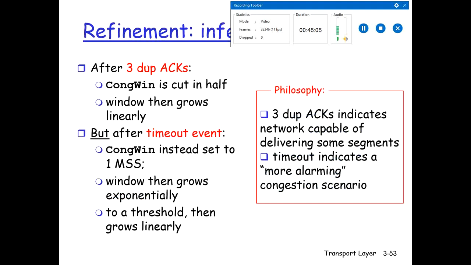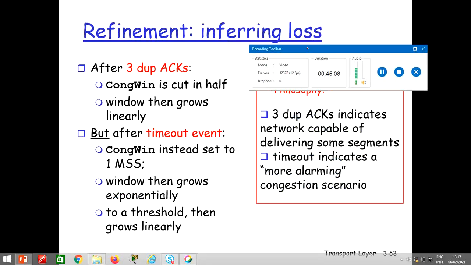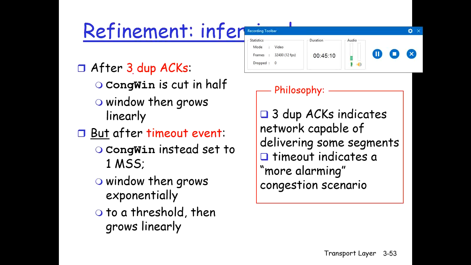Alright, so in this case, if a timeout or loss occurs after 3 duplicate acknowledgements, I am talking about slow start. After 3 duplicate acknowledgements, the congestion window is cut to half, and then the window grows linearly. So how does a loss occur?